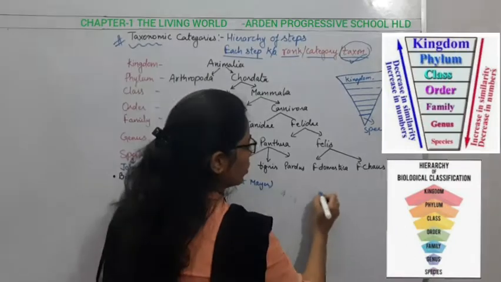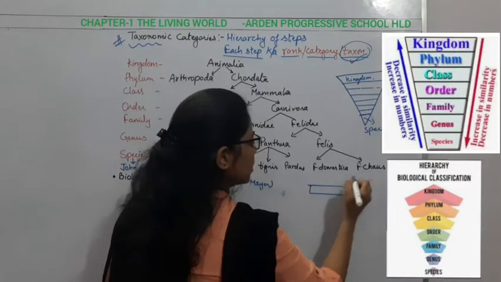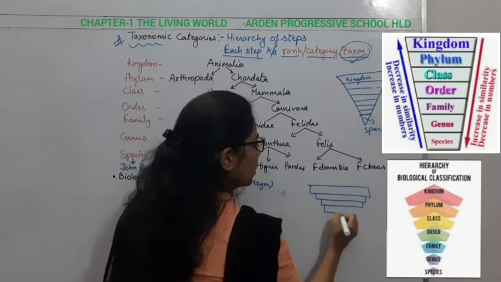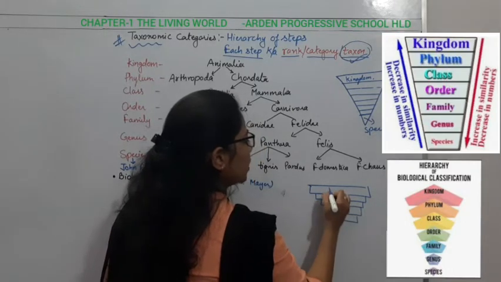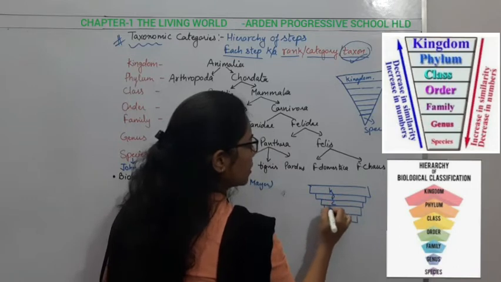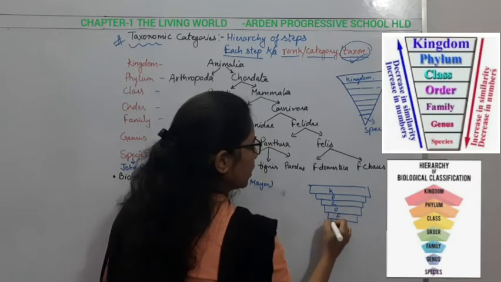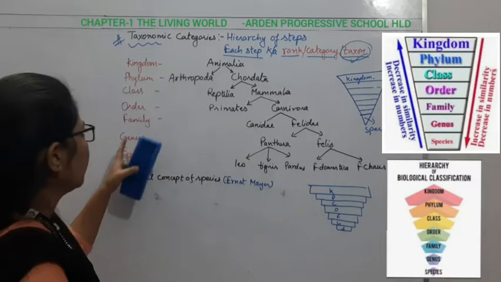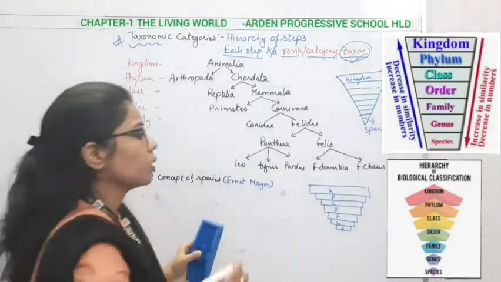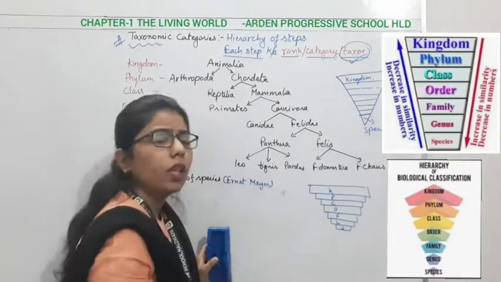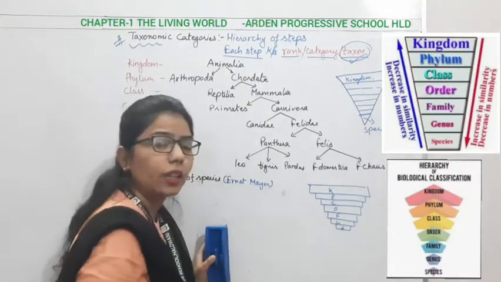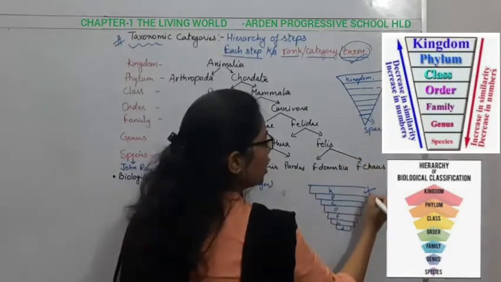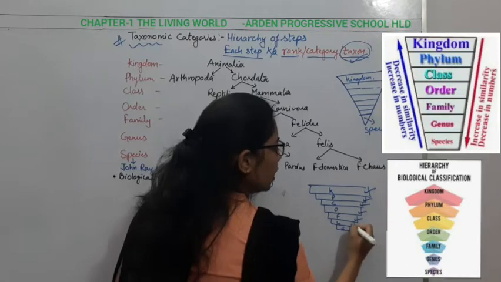You can also do it like this: this is the highest step, and afterward this is the lowest. So it is kingdom, phylum, class, order, family, then genus, then species. What I have written here is the same thing. Going in descending order means from the highest to the lowest category, and each one shows a category.